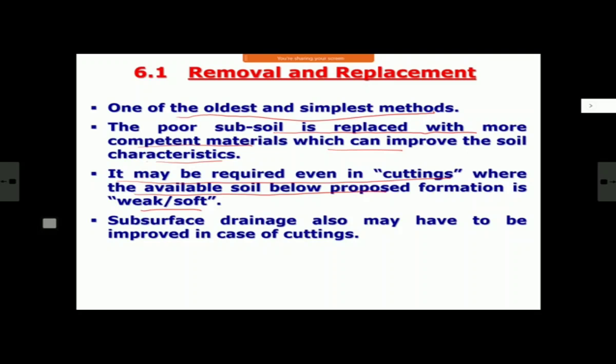And in cuttings, another thing you may have to take up in such cases is that subsurface drainage may have to be improved, because if your soil is weak, in cuttings the chances of the water table being quite near to your proposed formation level are very high. In case of embankment, the chances are very, very less, because you are going above the existing ground level. Whereas in case of cutting, you are going below the existing ground level, and most of these places are near river deltas, or they are in coastal areas where the water table is normally pretty high.